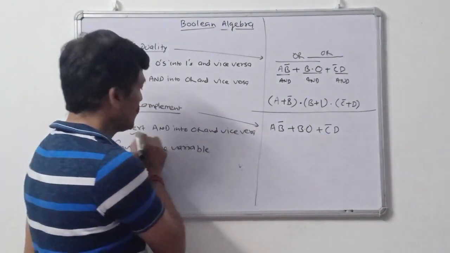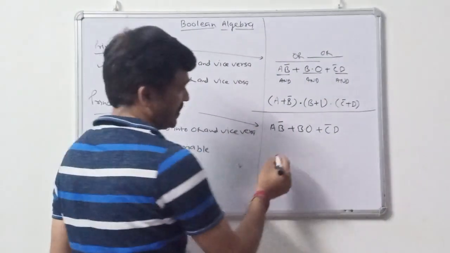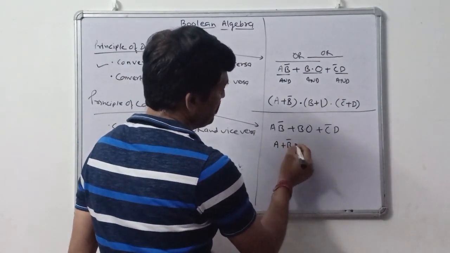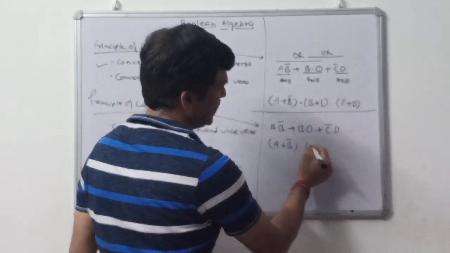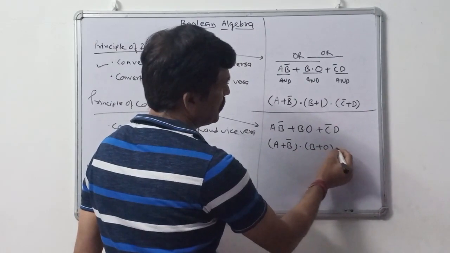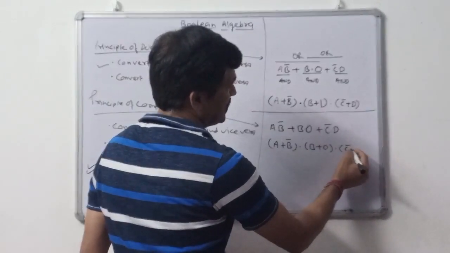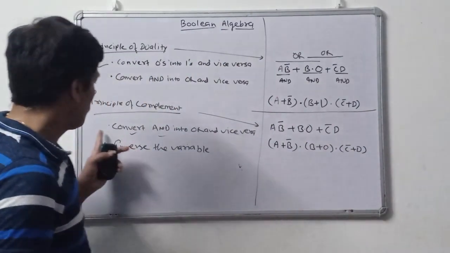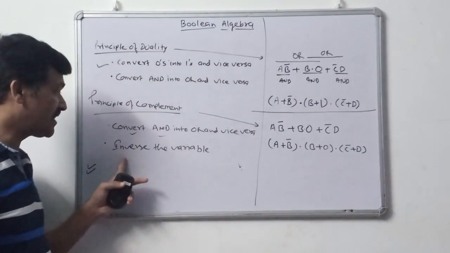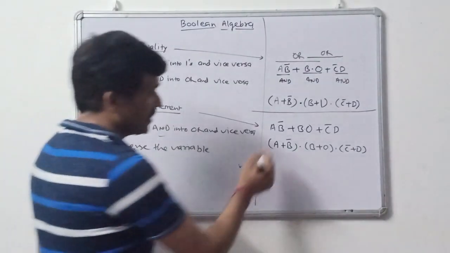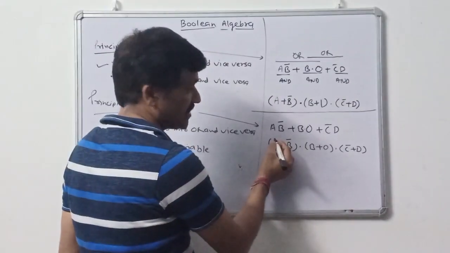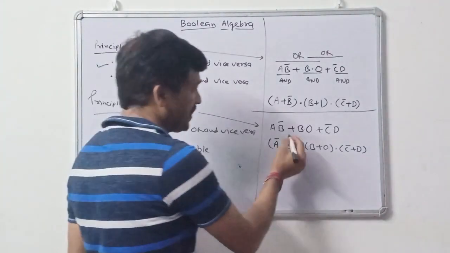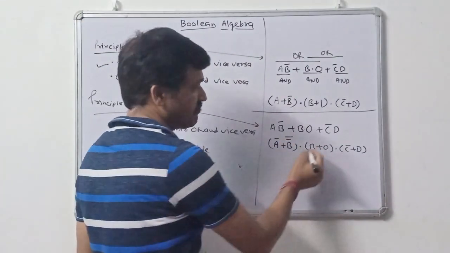First of all, convert AND into OR and vice versa. So A plus B bar and B plus 0 and C bar plus D. First principle is applied. Second is to inverse the variable. So A is converted into A bar. B bar was given, double bar.